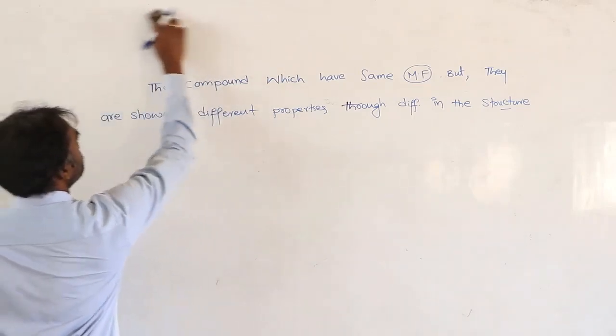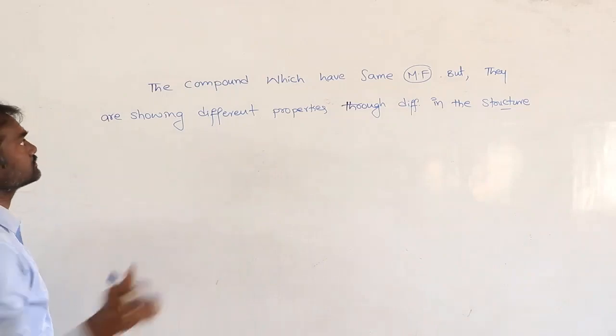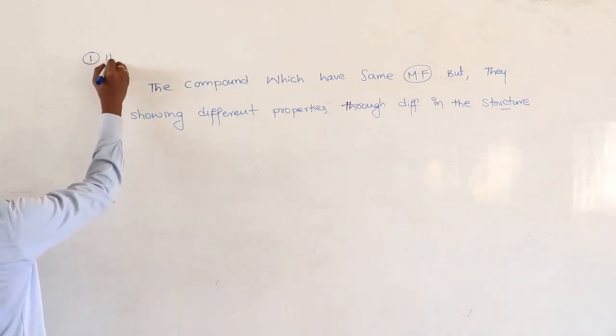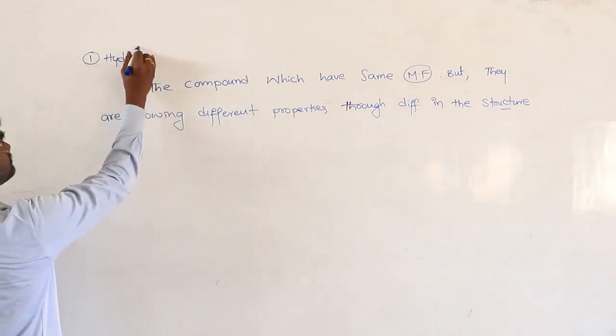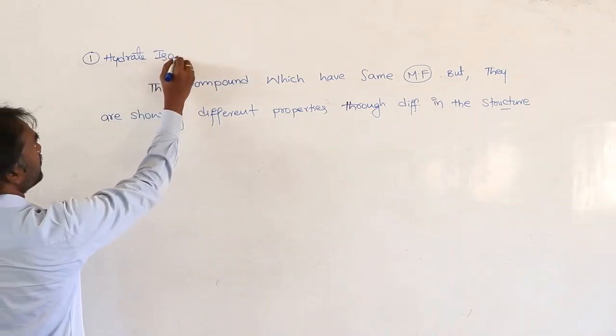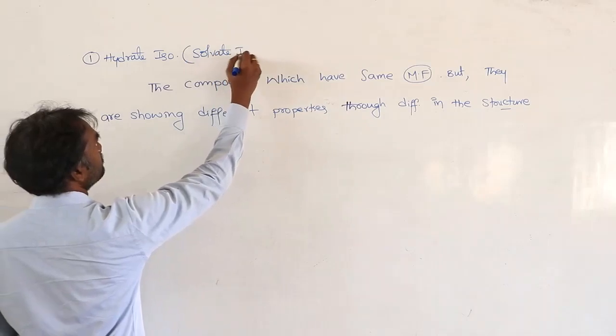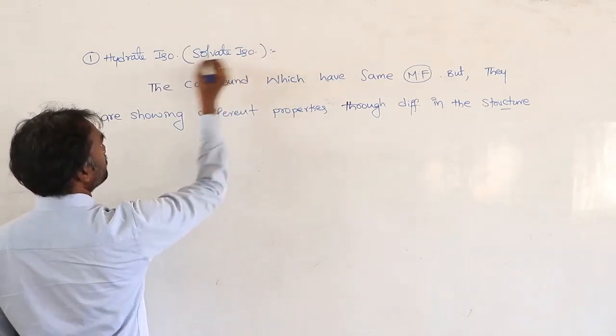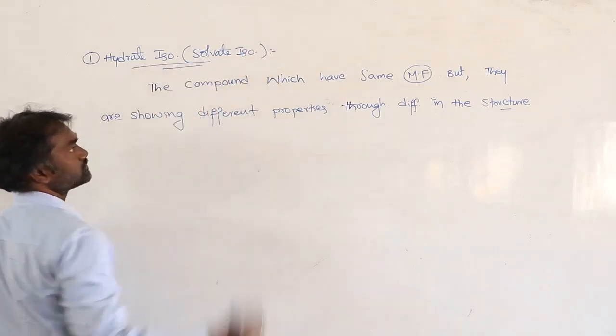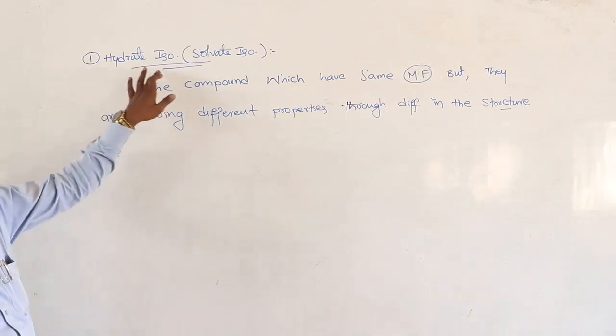So first one, hydrate isomerism, otherwise solvate isomerism. See, what will be the definition of this?